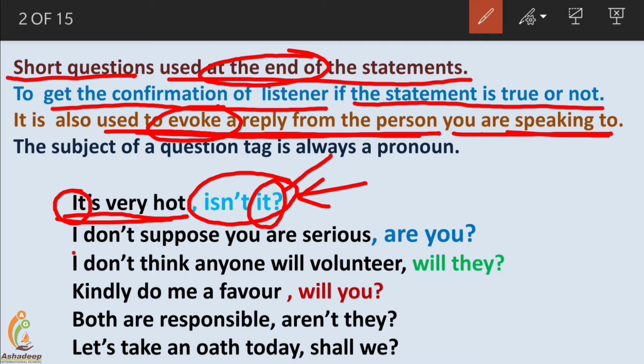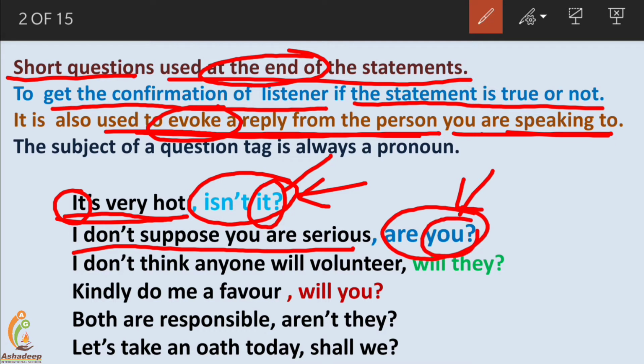I don't suppose you are serious, the speaker says to the listener. And are you? It's spoken by the speaker to get the confirmation of the listener. I don't suppose you are serious, are you? Here you can see the question tag is added at the end of the sentence. Secondly, a pronoun is used in the question tag. I don't suppose you are serious. Are you?